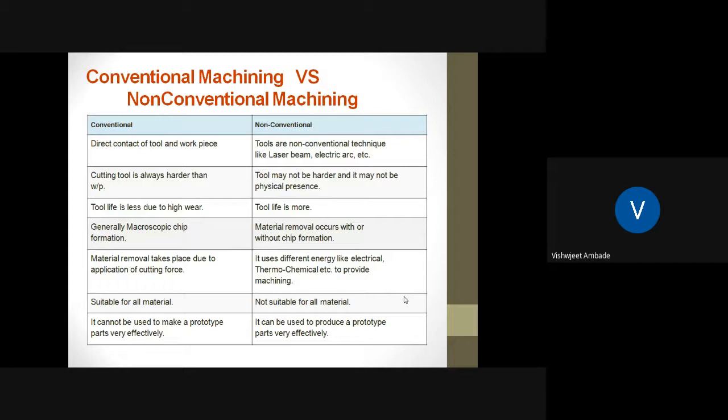Conventional type of machining process is suitable for all types of material, whereas non-conventional machining process is not suitable for all types of material. It cannot be used to make a prototype part very effectively, but conventional type of machining process can be used to produce the prototype parts very effectively.